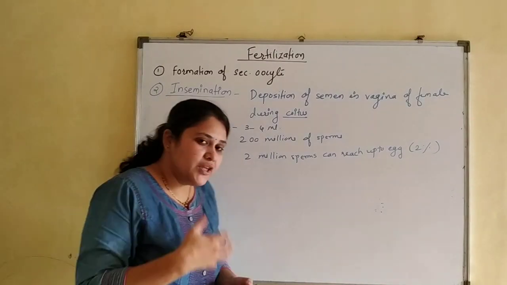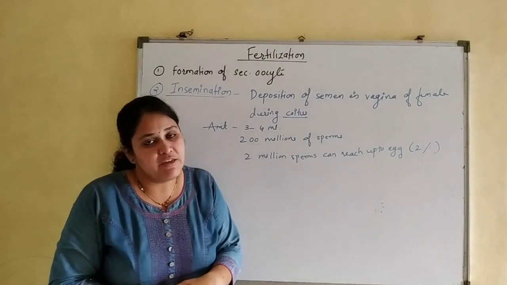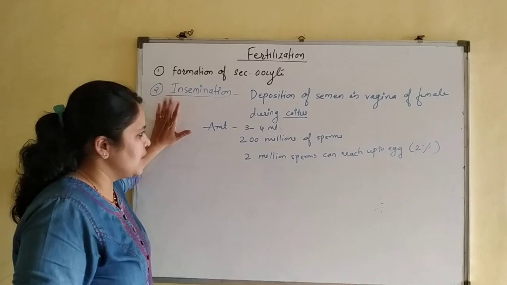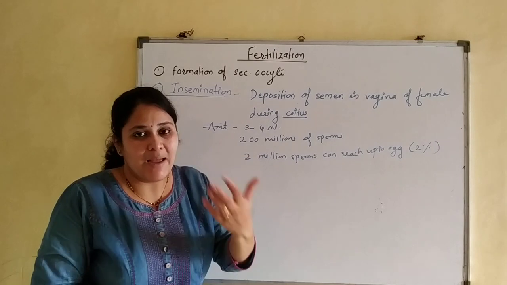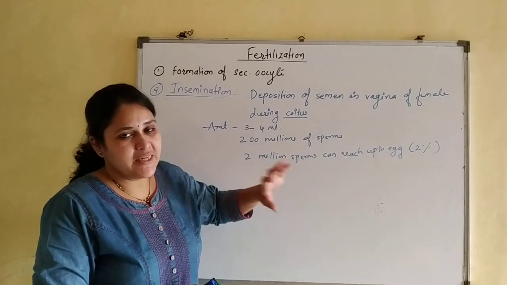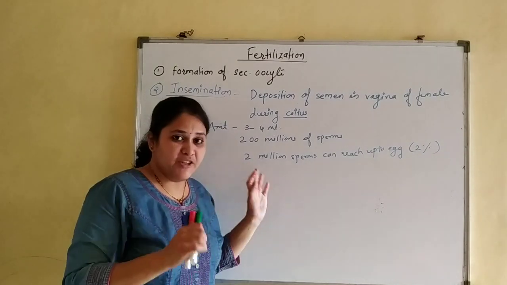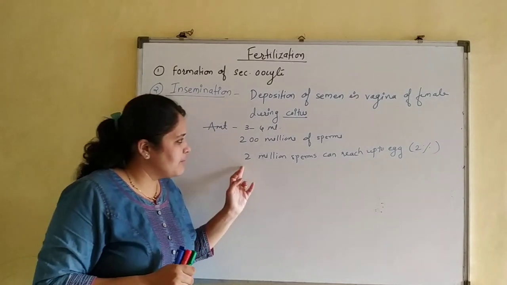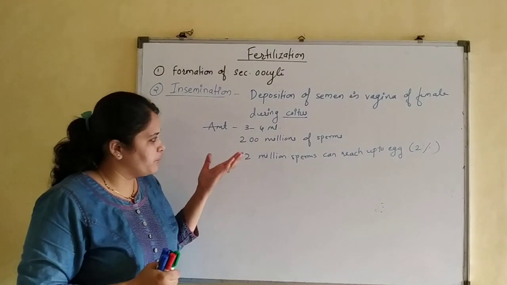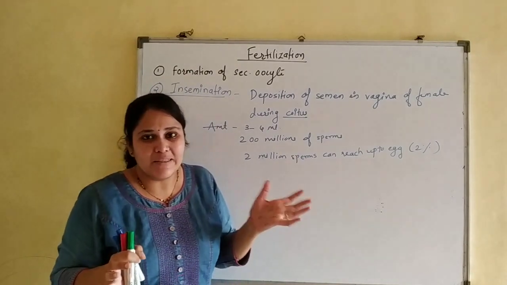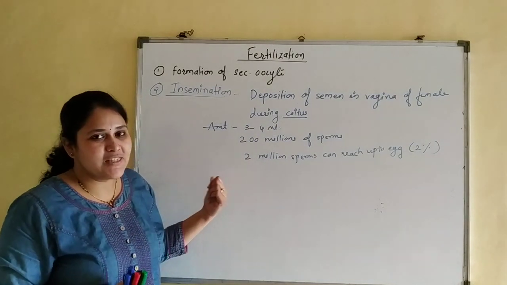Now, how are these sperms transported once they reach the female reproductive tract? Once insemination takes place, next we will see what is the fate of this sperm. What is happening with these sperms as soon as they are inseminated in the female genital tract. You have to remember the reasons why very few sperms reach the egg cell, so sperm production takes place in millions. Now what are the reasons for this?